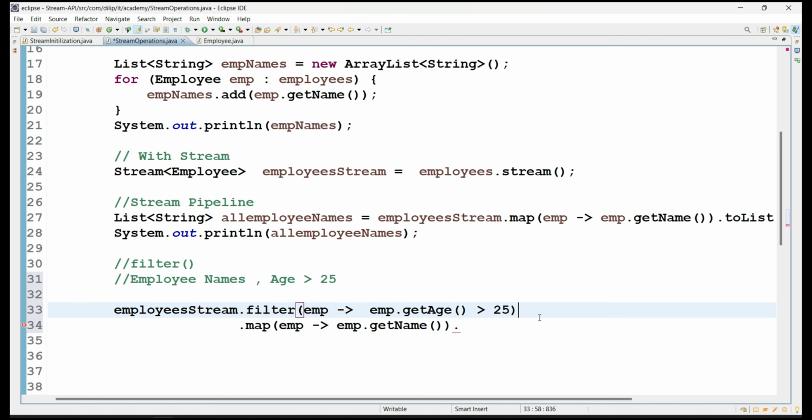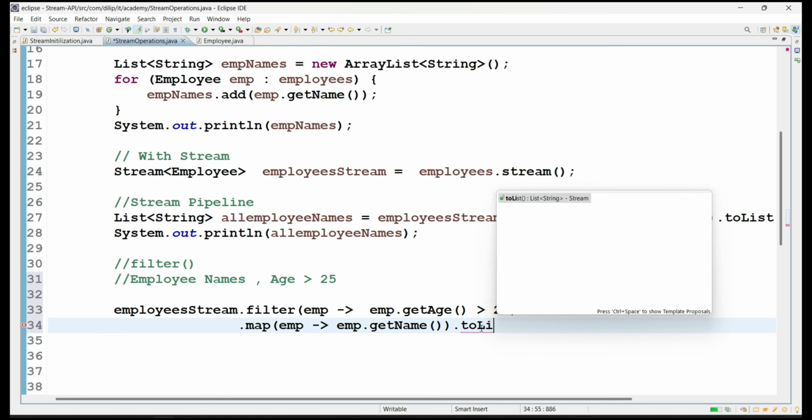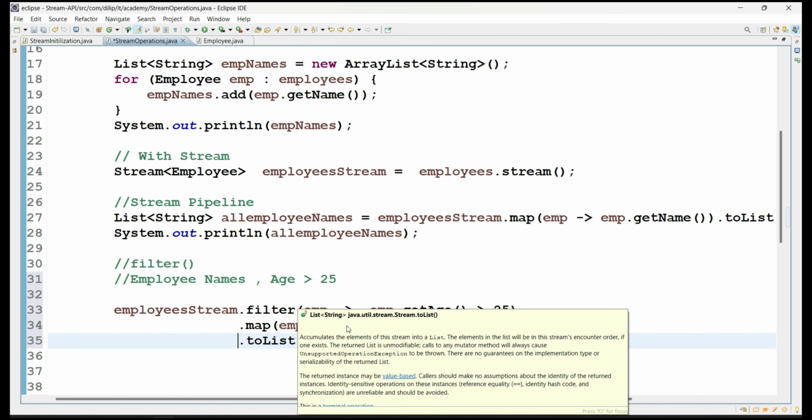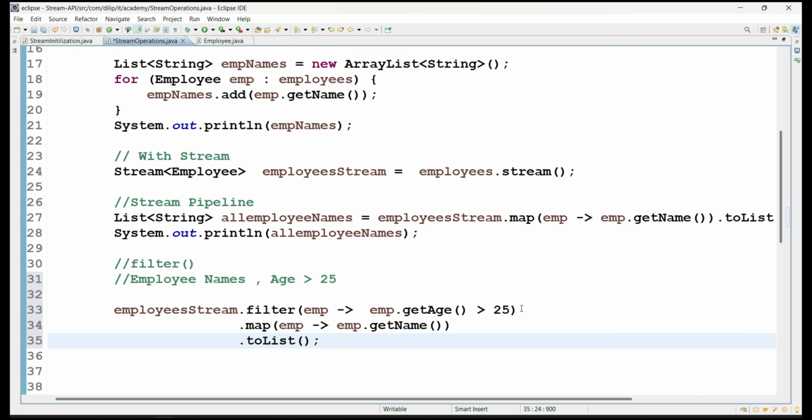Then from those filtered values, I'm getting the employee names. And finally, I'm converting it to a list with the terminal operation. So finally, you get the list of employee names whose age is greater than 25. So here it's again an intermediate operation.